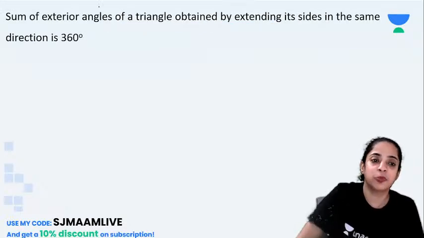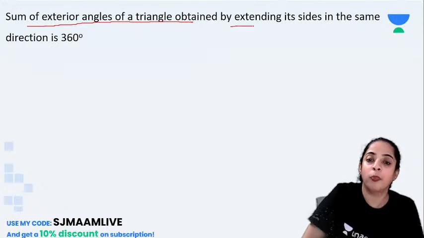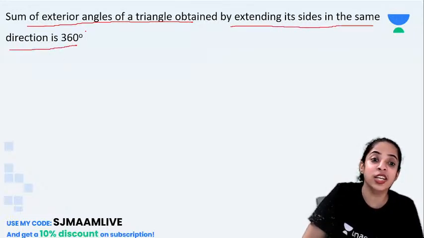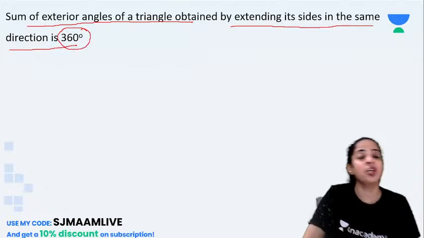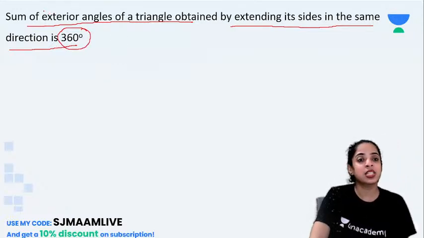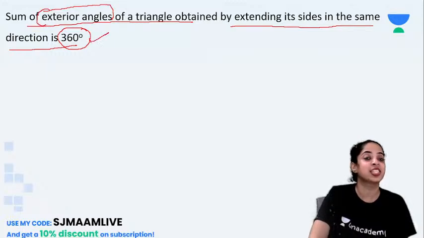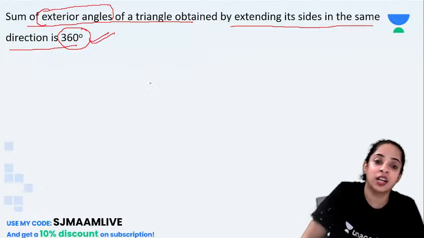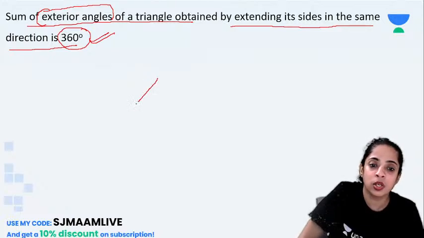Okay, so see this property. The sum of exterior angles of a triangle, obtained by extending its sides in the same direction, is 360 degrees. We know that the sum of interior angles is 180 degrees. So what will be the sum of exterior angles? The sum of the exterior angles will be 360 degrees. Let me draw a diagram and show this to you.